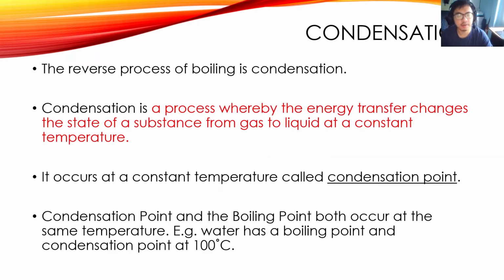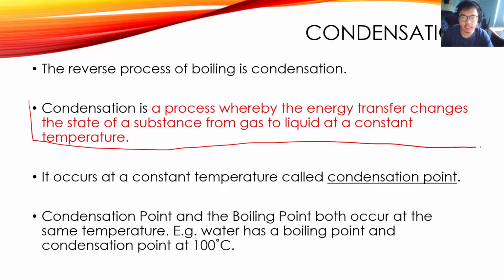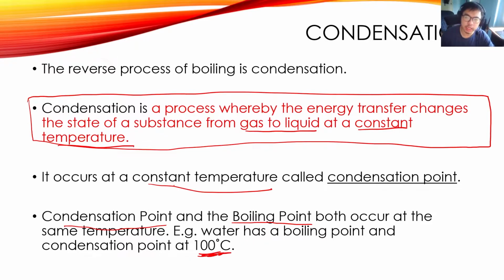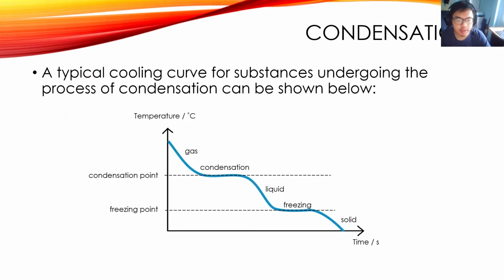Condensation is just the reverse process of boiling, and this is the definition for condensation. The definition reads, it is a process whereby the energy transfer changes the state of the substance from gas to liquid, and again at constant temperature. So condensation occurs at a constant temperature, and this constant temperature is called the condensation point. Note that the condensation point and the boiling point are basically the same temperature. For example, water has a boiling point of 100 degrees Celsius, and water also has a condensation point of 100 degrees Celsius.